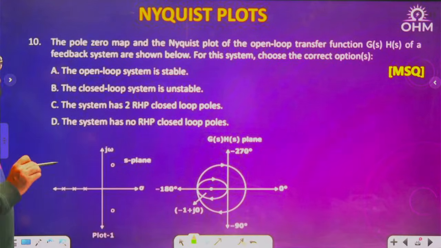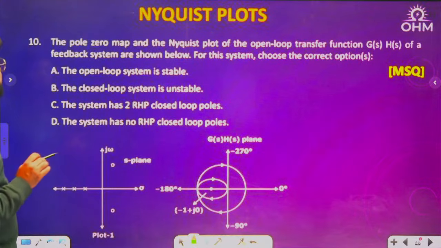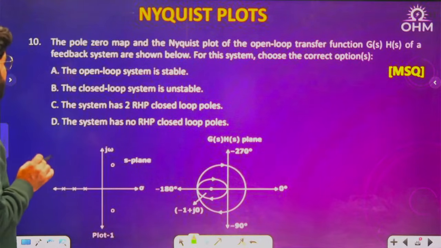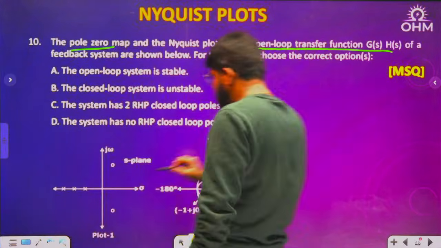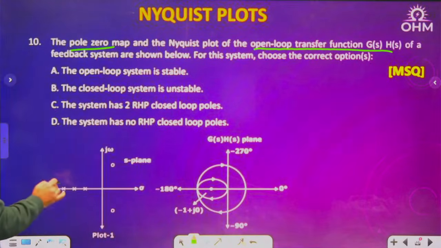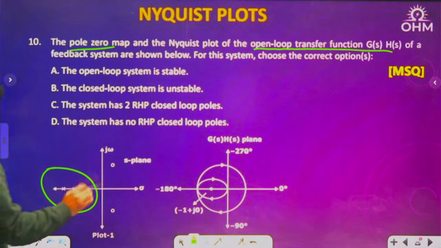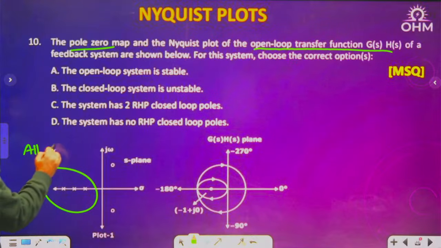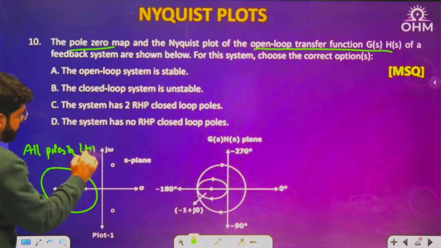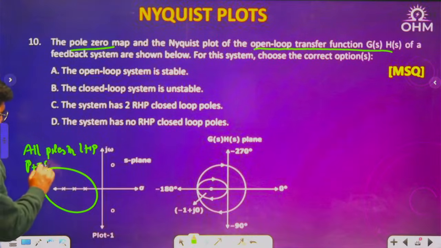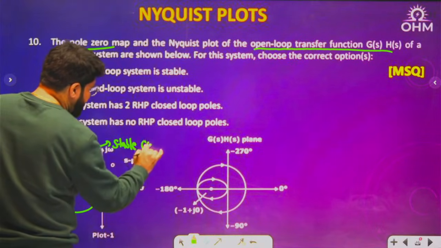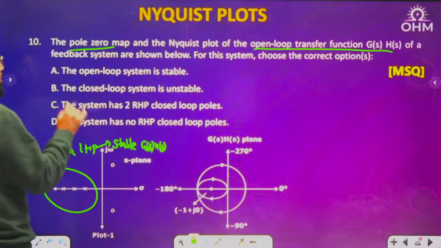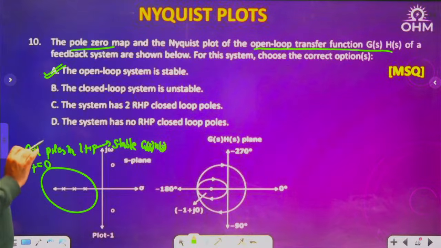The pole zero map, MSQ question, and the Nyquist plot of the open loop transfer function G(s)H(s) of a feedback system are shown for this system. Now see, the pole zero map is of the open loop transfer function. There are 2 zeros in RHP and 3 poles in LHP. That means this is the pole zero plot for G(s)H(s), which has all poles in LHP. So P plus is 0, and all poles in LHP means stable. So the open loop system is stable.